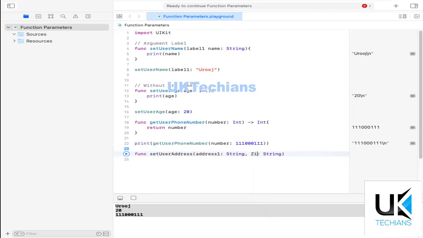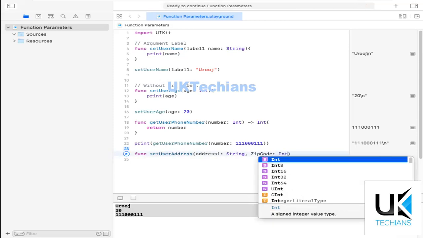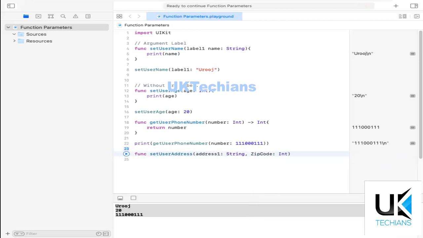So let's just add here zip code, and this type should be integer. I am using different types, so you will get how to define multiple parameters of different data types, and then we'll just add here return type string, and that's it.